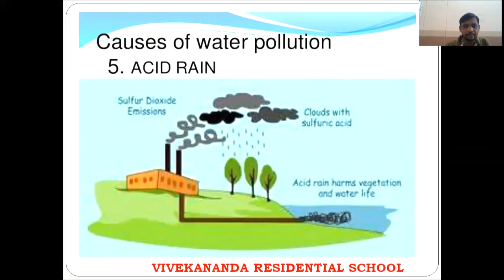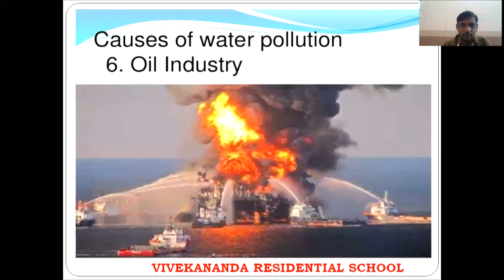Acid rain, I already said about the acid rain. See children here, sulfur dioxide gas is emanating out from the factories, and this sulfur dioxide gas is mixed with the rain and forms sulfuric acid. When this water is mixed with sulfur gas, automatically it changes to sulfuric acid. That water is falling on the trees and causes the acid rain, which is harmful for human beings and for nature. And next is causes of water pollution by oil industry. See, when we are extracting oil on the water, see here, this water.